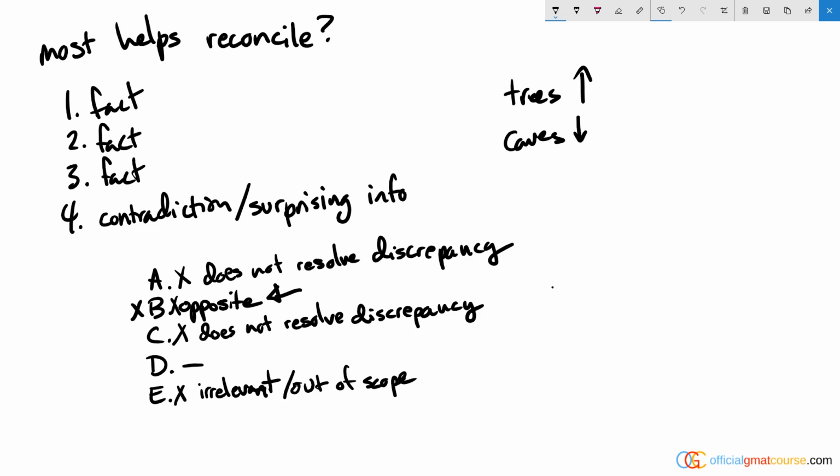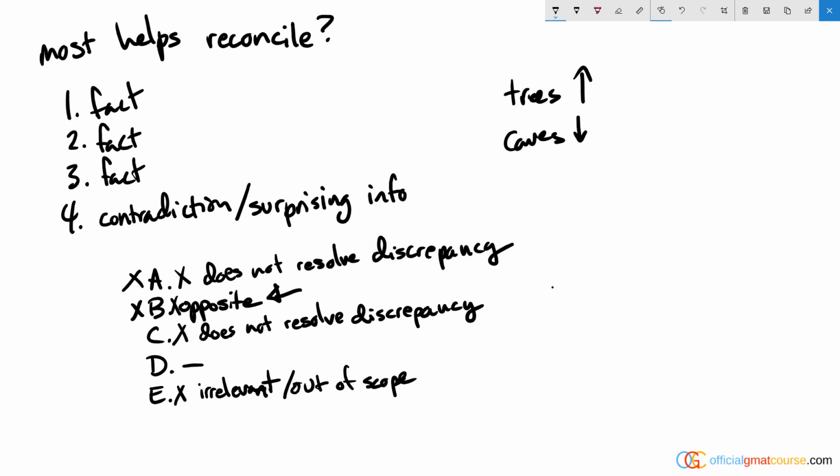Answer choice A doesn't resolve the discrepancy in any way. It basically says there's no other deuterium in the caves, but I only really care about the water, and I don't see how this is relevant. So looking at C, D, and E, C says something that seems kind of relevant at first, so you might want to hold it, but it doesn't give a reason that resolves the discrepancy.